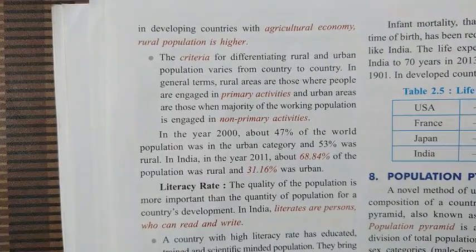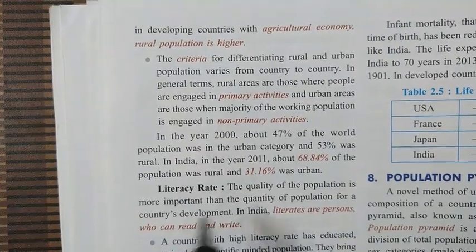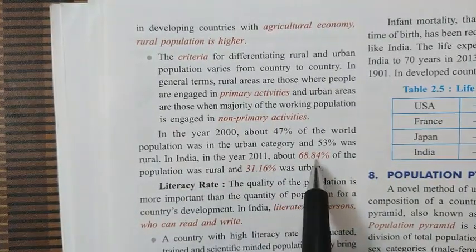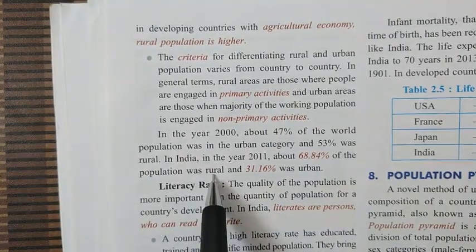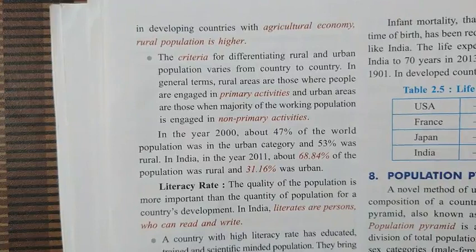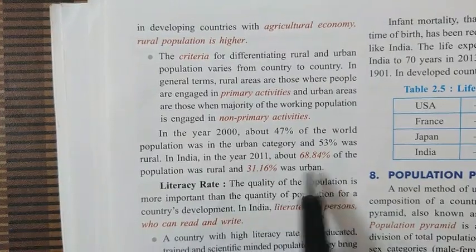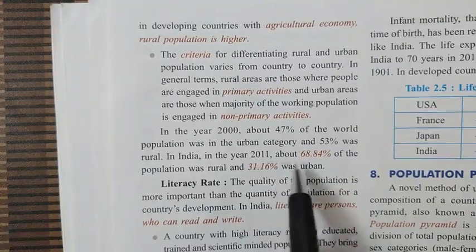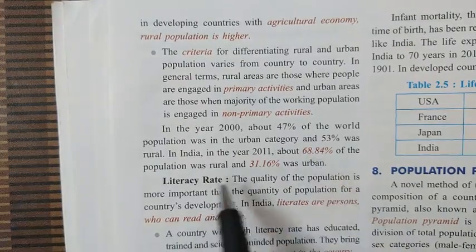Well, this is one difference, but in developing countries like India, if you see here, there is one data given. In India, in the year 2011, about 68.84% of the population was living in rural areas, meaning villages. And in cities in 2011, the population was only 31.16%. So we can make it a round figure: only 30% in cities, and 70% of people were living in the rural areas in India.